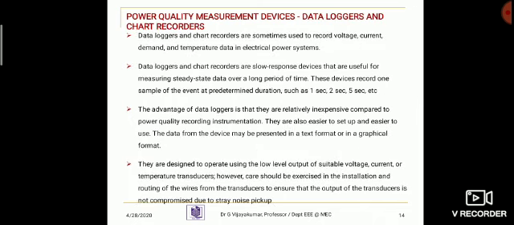Last one, data logger and chart recorder. Data loggers and chart recorders are sometimes used to record voltage, current, demand and temperature data in the electrical power system. They are slow response devices that are useful for measuring steady state data for a long period of time. The advantages of a data logger are that they are relatively inexpensive compared to power quality recording instruments. They are also easier to set up and easier to use.